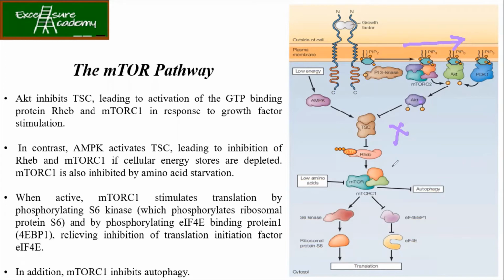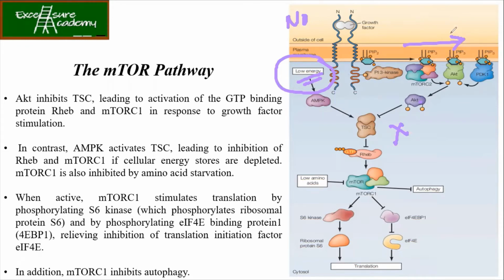Now in contrast, if suppose I talk about this low energy case, ठीक है? AMPK is going to activate the TSC, leading to inhibition of Rheb and mTORC1 if cellular energy is depleted, यानी कि आपके पास low energy है, ठीक है? It is also inhibited by amino acid starvation. So ये condition होगी जब आपके पास कोई भी nutrition नहीं है, energy नहीं है, growth factor भी नहीं है, ठीक है?